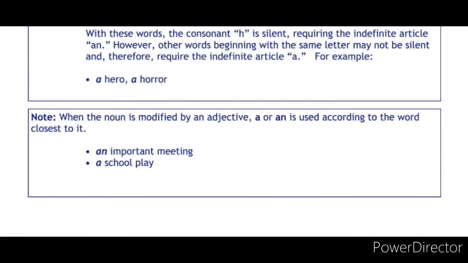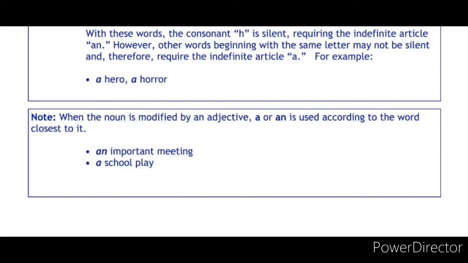Finally, when the noun is modified by an adjective, a or an is used according to the word closest to it. See here, an important meeting, a school play. If there is an adjective in front of the noun, the article may change according to the adjective.